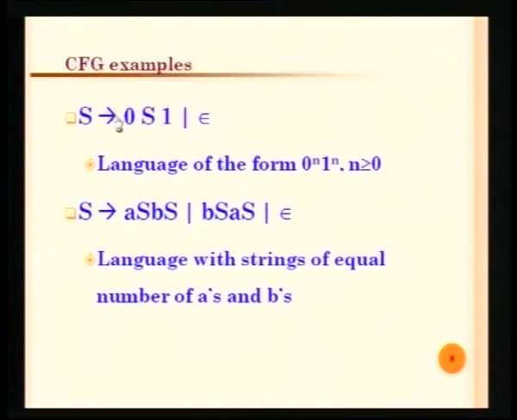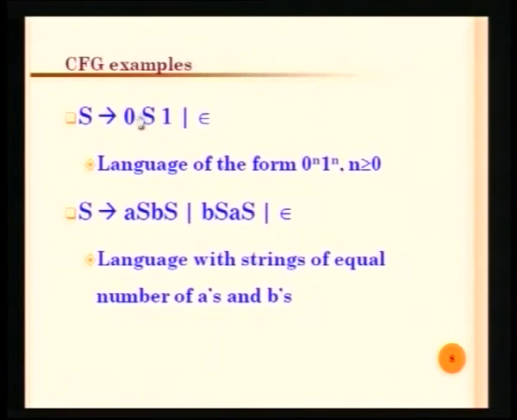Actually, it is not given what the variable set is, what the terminal set is, what the starting symbol of the grammar is, and what the production list is. These are not explicitly given as separate entities, but it is all implicit from this grammar. We have only one rule, and its left hand side is S. So it must be the starting symbol of the grammar, because we do not have any other symbol or any other production rule. There is one 0 and one 1 on the right hand side.